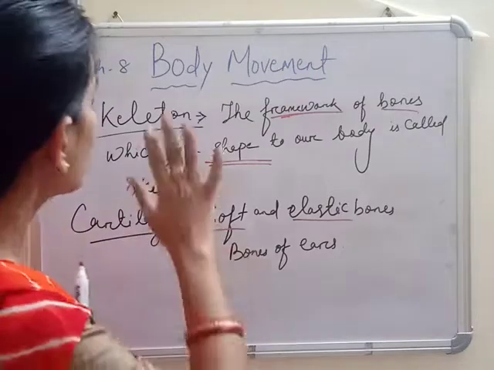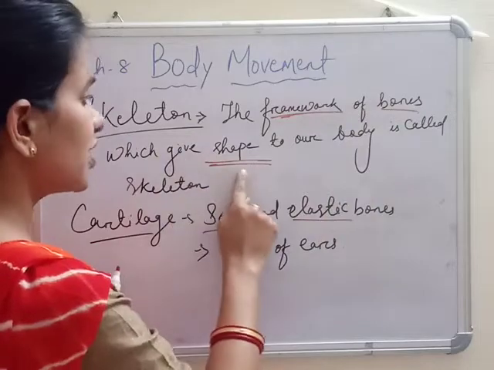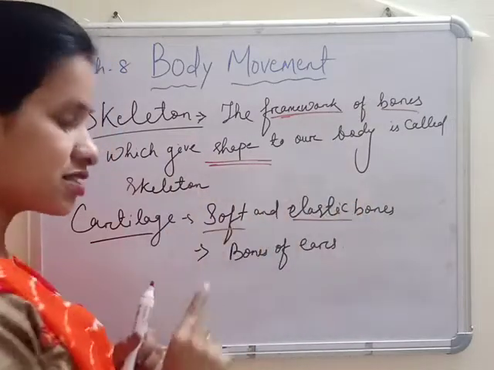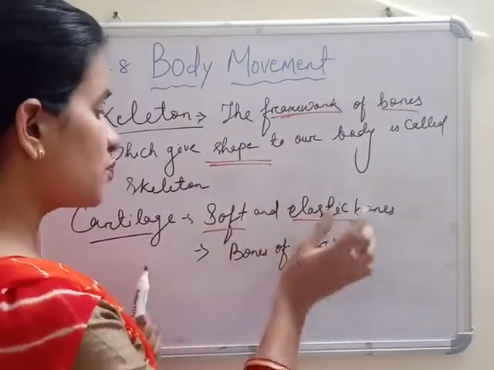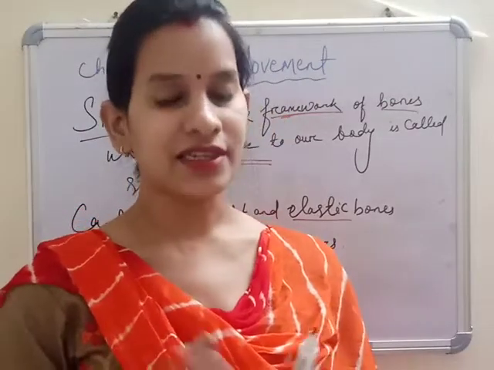Okay. So what is skeleton? Let's revise. The framework of bones which gives shape to our body is called skeleton. And the soft elastic bone present in the ear of a human being is called cartilage.